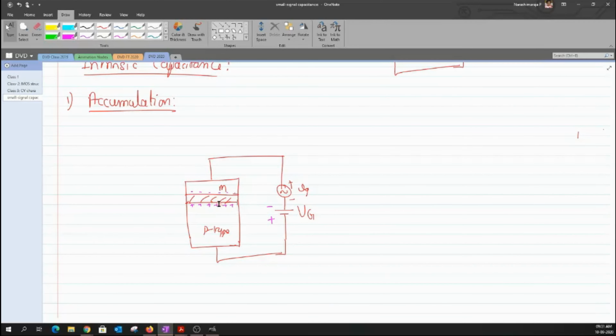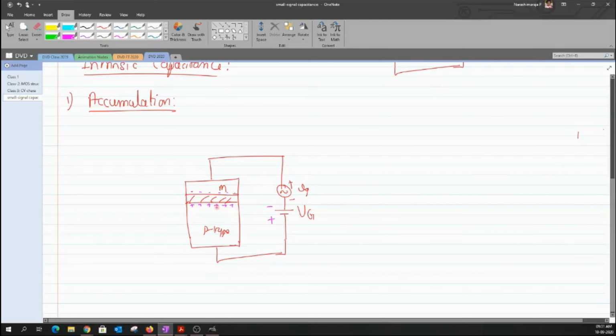Now, this is what is known as an accumulation. I just want to look at its charge distribution.